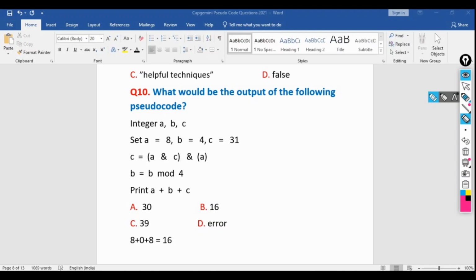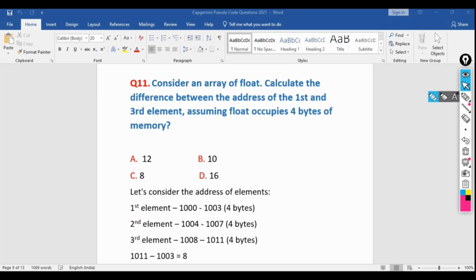So now let's move to the next question or next problem. Now let's discuss the second question. Consider an array of float. Calculate the difference between the address of the first and the third element, assuming that the float occupies 4 bytes of memory. So now let's discuss the solution.